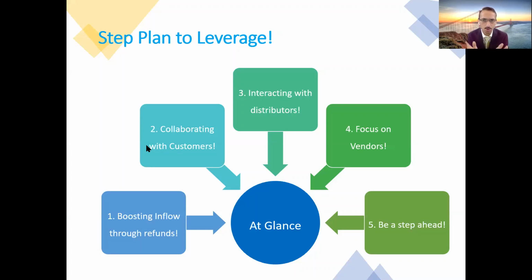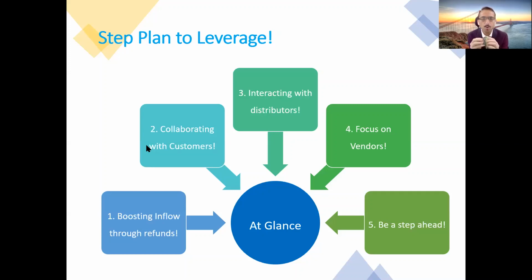So whether you are an exporter or not, points 2 to 5 would be applicable, correct? What are these points? One, we should try to collaborate with the taxpayer, that is our customer, as much as possible. The third important point, we need to interact with our distributor. Many of you yesterday also sent us a few queries dealing with dealers or distributors. So this particular point could be of relevance to all of you. We are going to discuss that. Then the next important point, we had a discussion on this, that we need to focus on our vendor.